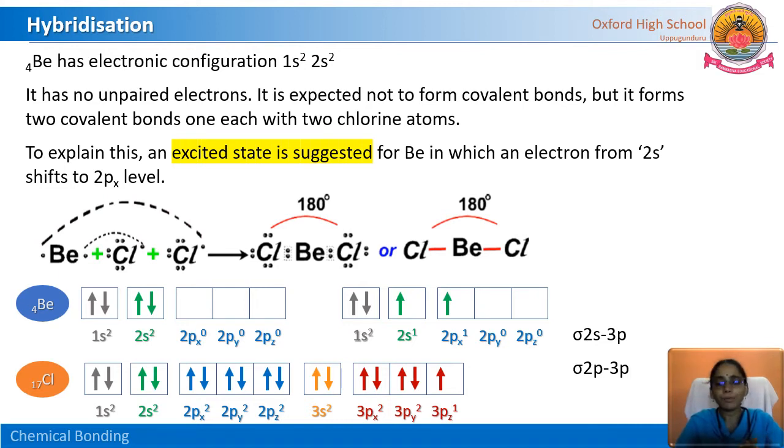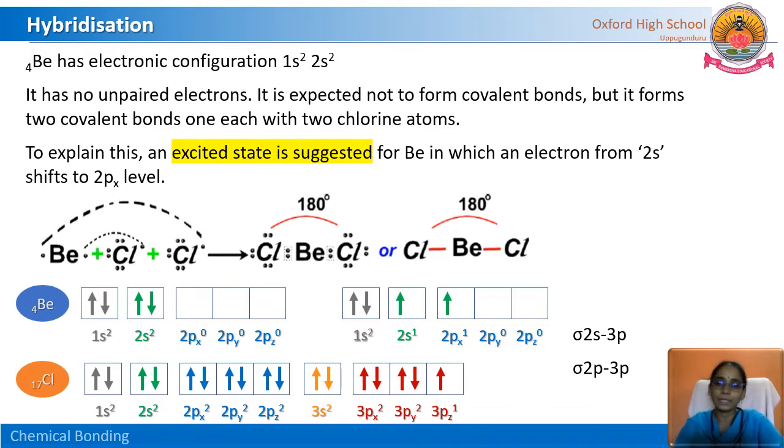Then with two different bonds, how is the shape of the molecule linear, as we have studied in VSEPR theory, with a bond angle of 180 degrees? How is it possible? It should not be possible, right? Because two different kinds of bonds are there. Of course they are covalent bonds, but with different orbitals. Then how is it possible?